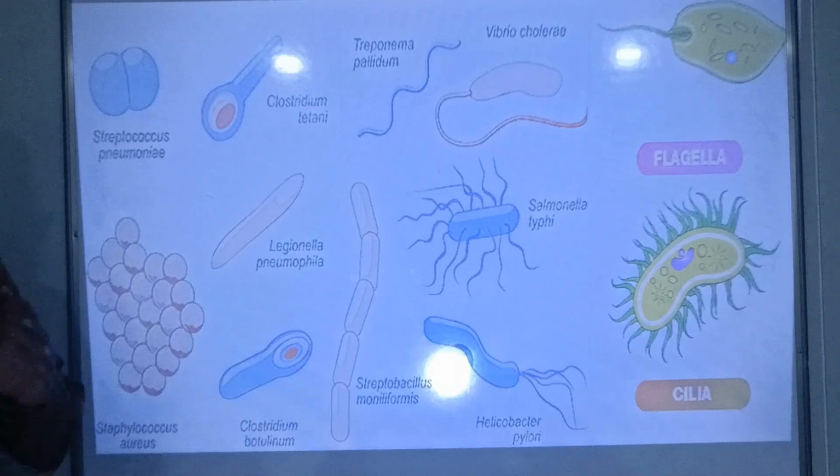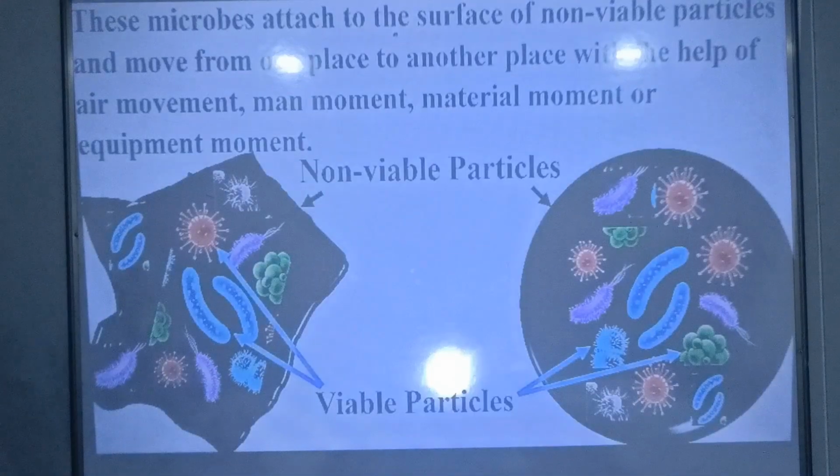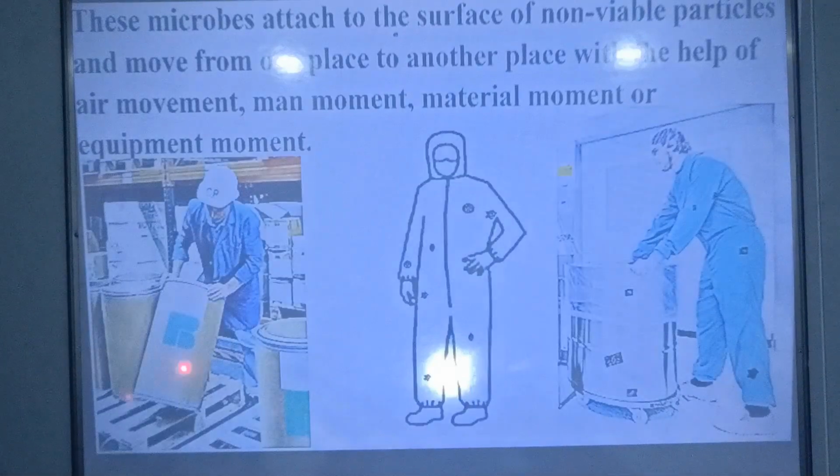Because of that, they are unable to move from one place to another, and for moving they need non-viable particles. Here you can also see two non-viable particles, and many microbes or microorganisms are attached to the surface of these non-viable particles, and they move from one place to another with the help of air movement, material movement, man movement and equipment movement.